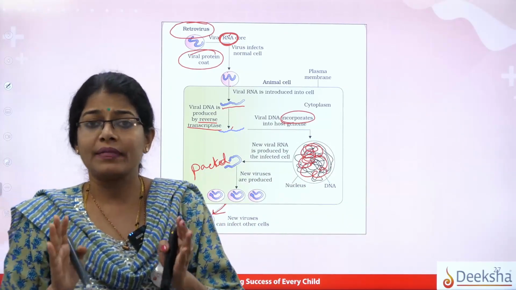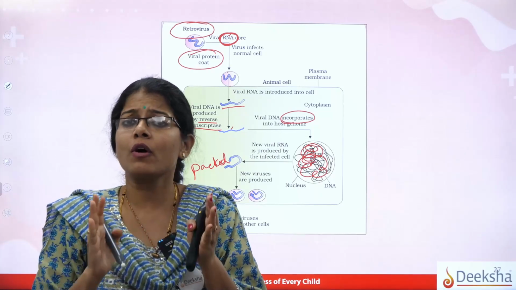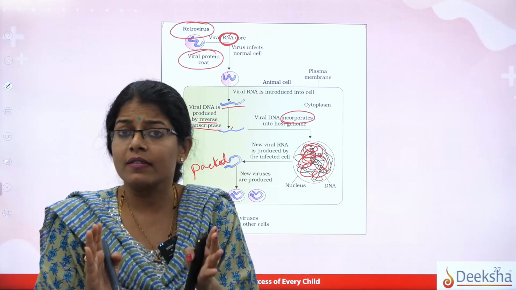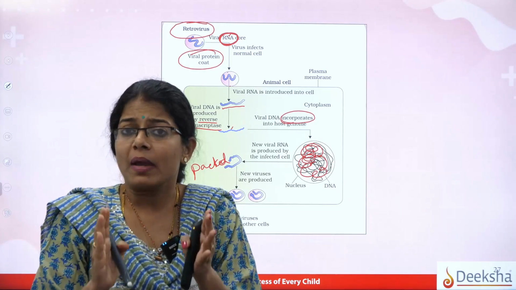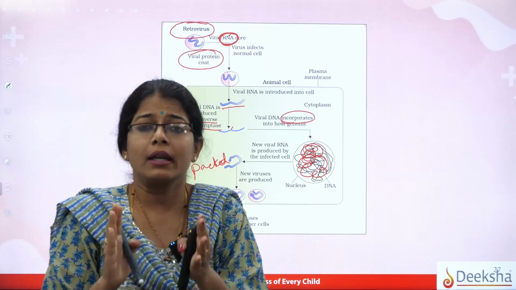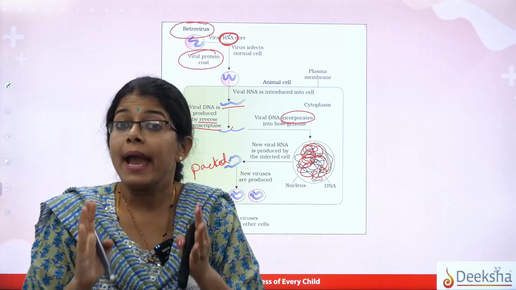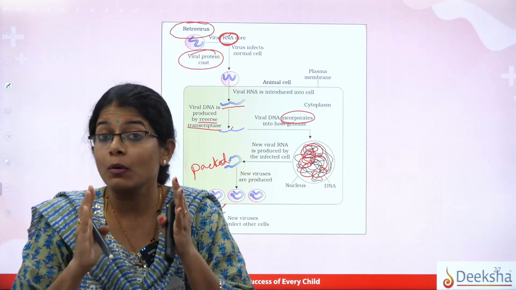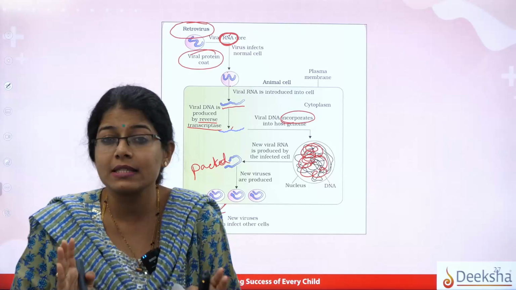Mainly remember one thing, students: in the case of HIV disease, that is AIDS, the main problem lies in the fact that the main target is the T helper cells. Yes, students, we studied about the immune cells. There were B cells and T cells, right?